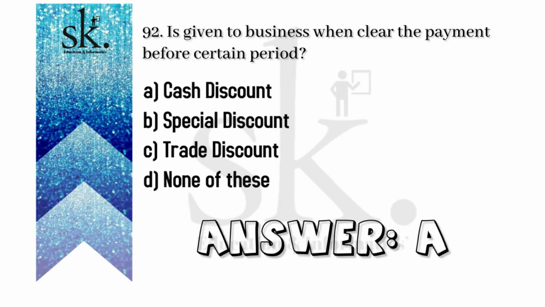Question number 92. Given to a business when it clears the payment before a certain period. Now, as we said, a cash discount refers to an incentive that a seller offers to a buyer in return for paying the bill before the scheduled due date. In case of a cash discount, the seller will usually reduce the amount that the buyer owes by either a certain percentage or a small amount. This is done when the vendor is making the payment or settling the account as a part of the full and final settlement. Therefore, it is basically a cash discount which is given to the business when it clears the payment before a certain period, and the correct option will be A.